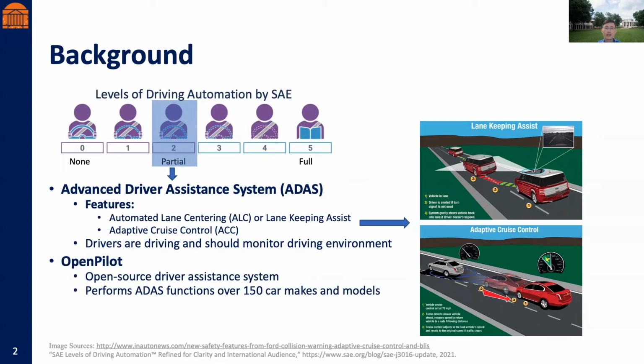One of the case studies we are interested in is OpenPilot, which is open source and supports over 150 car models on the road. In this presentation, we also use eco-vehicle or EV to represent autonomous vehicle or AV.